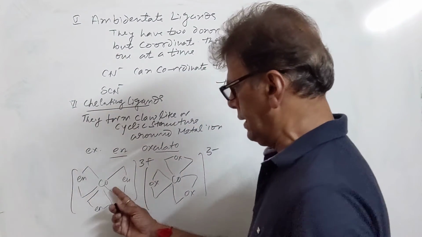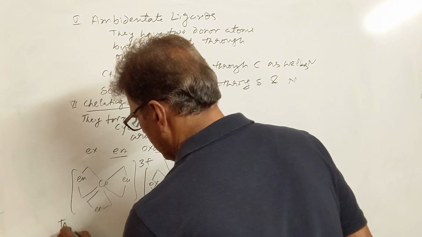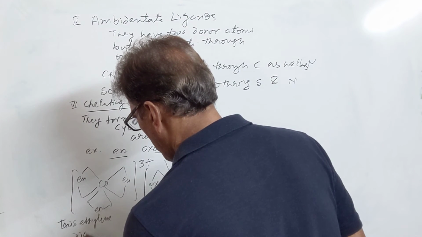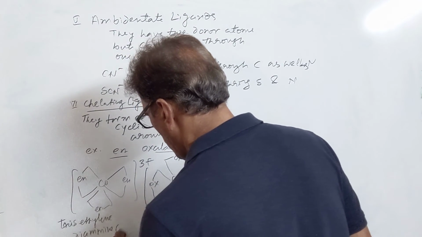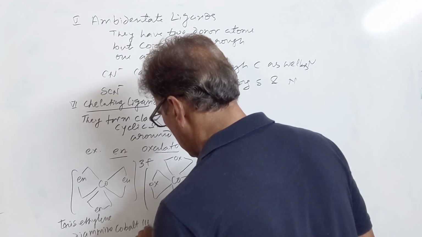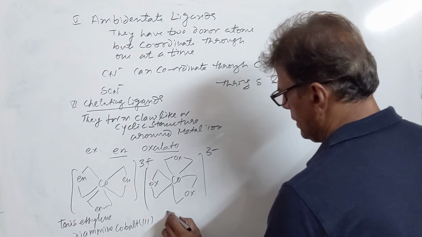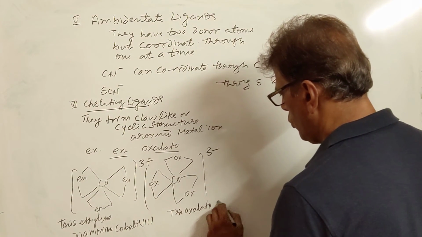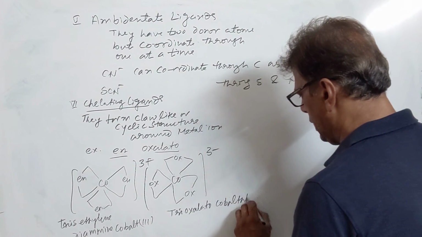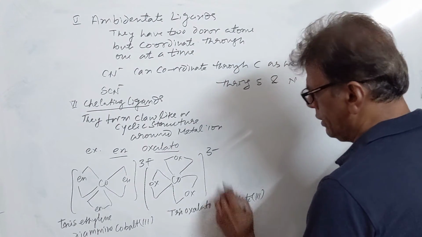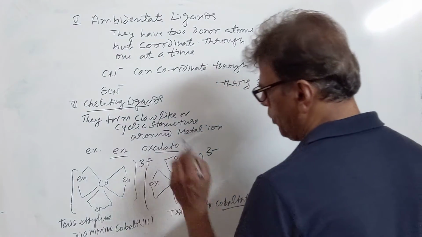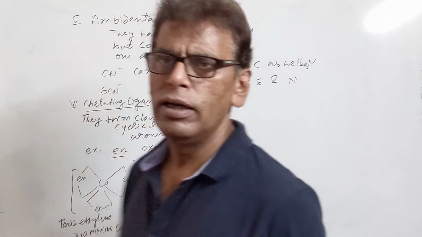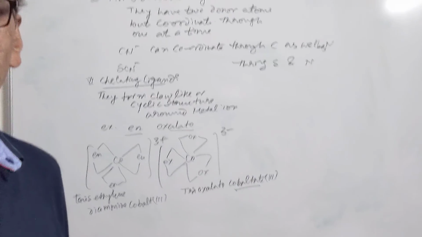This complex is tris ethylene diamine cobalt 3 complex. This is trioxalato cobaltate 3. Cobaltate is used when it has a negative charge. When it has a positive charge on the bracket, then no specific ending is given to the metal ion. Its name is written simply.